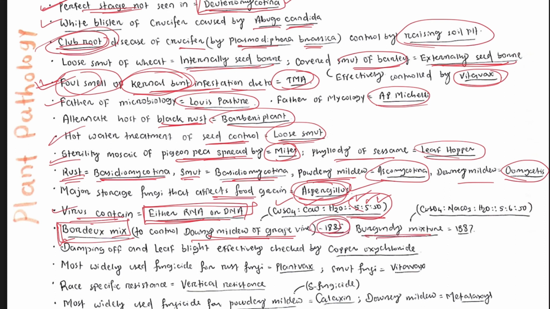Then Burgundy mixture was developed in 1887. And what are the constituents of Burgundy mixture? Copper sulfate, sodium carbonate, and water. Copper sulfate 5 parts, sodium carbonate 6 parts, and water 50 parts.